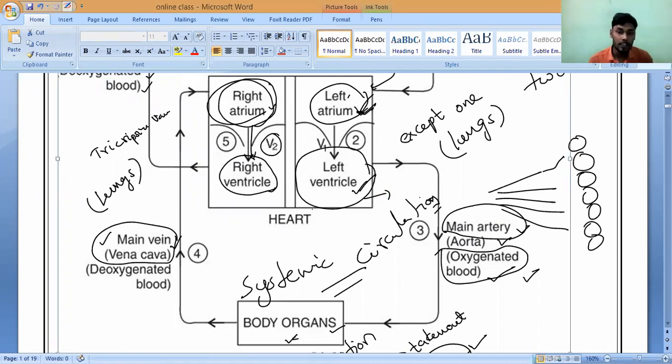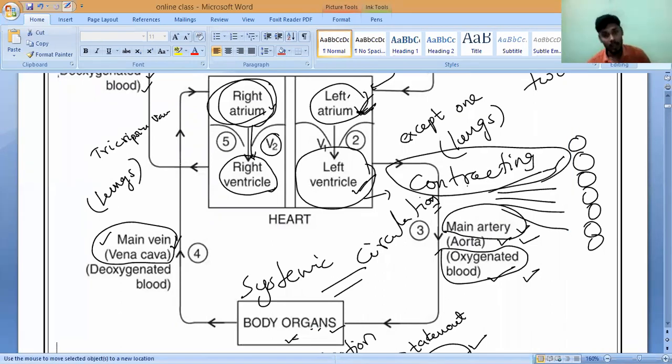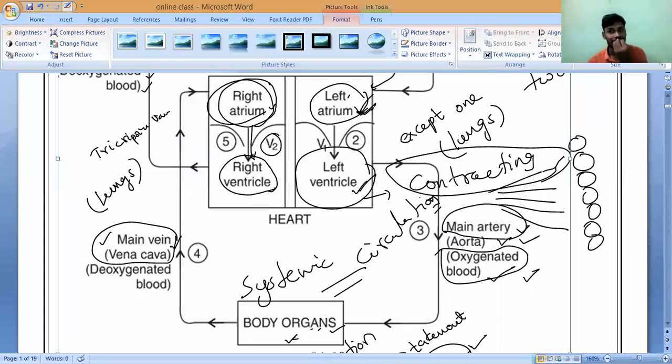Please tell me. Left ventricle, when the blood is pumped into the main artery to the body organs, it needs to supply. So is it by contracting or by relaxation? Contracting, sir. By contracting only, correct? While it is relaxing, the blood passes from the left atrium to the left ventricle. Now it contracts immediately, so that with high pressure the blood is pumped into this main artery. Is it yes or no?